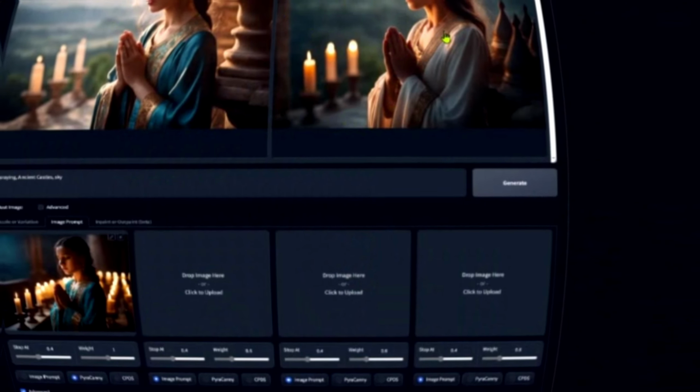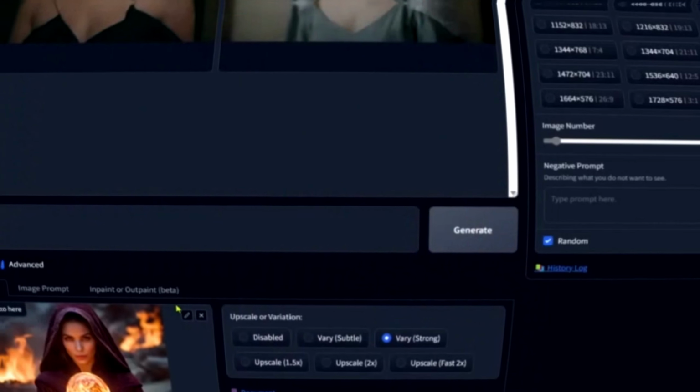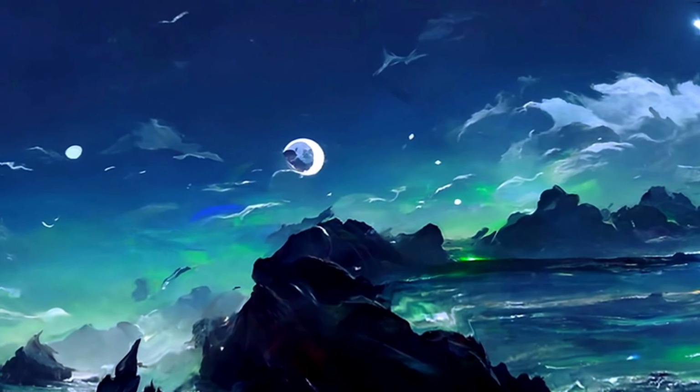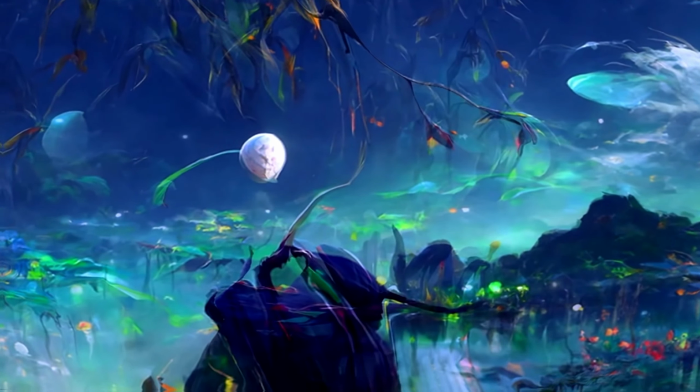We'll create a really detailed prompt, add some flaws like rough skin or no makeup to make it more lifelike, and bam! Our influencer is born. Next, we'll save this as our base image, then blend it with other images and text for more variety, like a yoga pose at the beach.